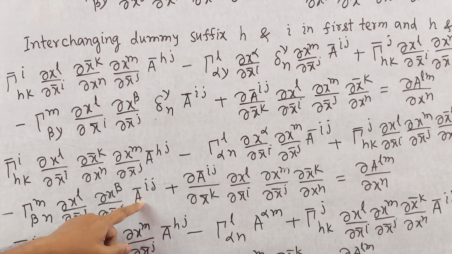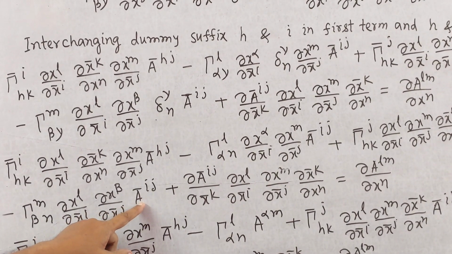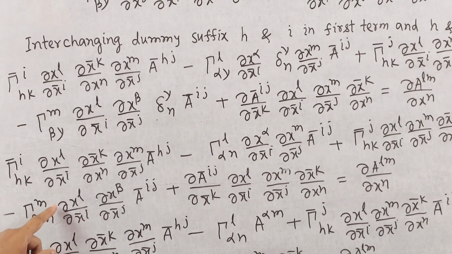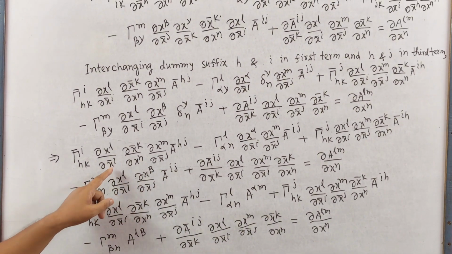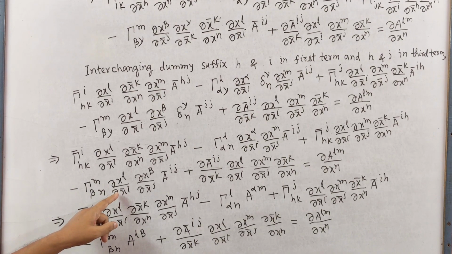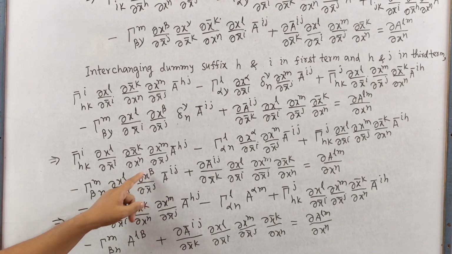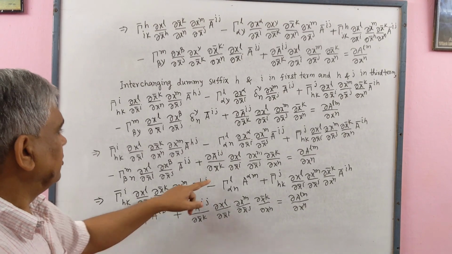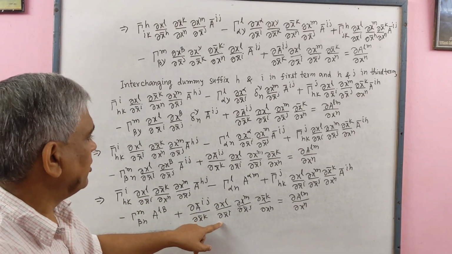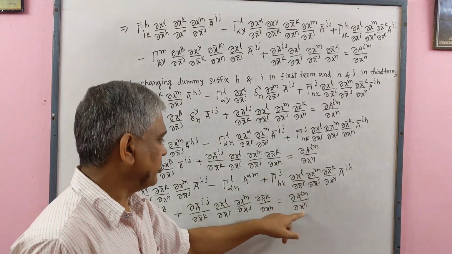This is the tensor in bar system, so we may convert this in x system of coordinates. This will be A L β, and this remains same.